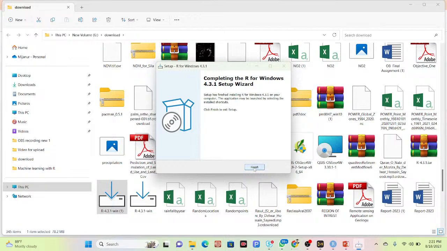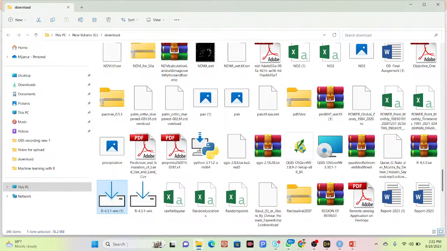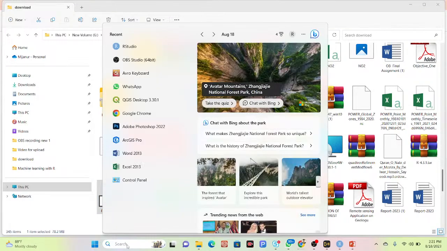Then finish. After the installation, you simply search here for R.